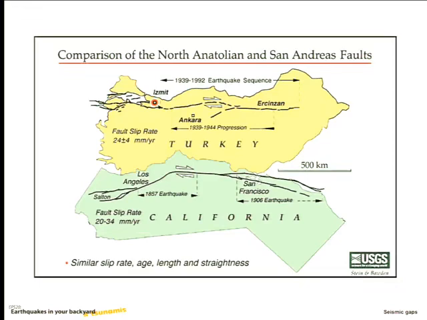And just to give you a sense, we can think of it as being very similar to the San Andreas fault. So here's the San Andreas fault. Of course, this is California, which has been rotated just to kind of make the two faults parallel to one another. And you can see that the San Andreas fault is a similar kind of length. It's a right lateral strike-slip fault, just like the North Anatolian fault is. Okay. So these two faults are very similar to one another in terms of their geometry.